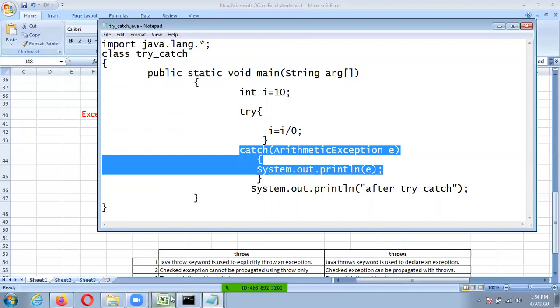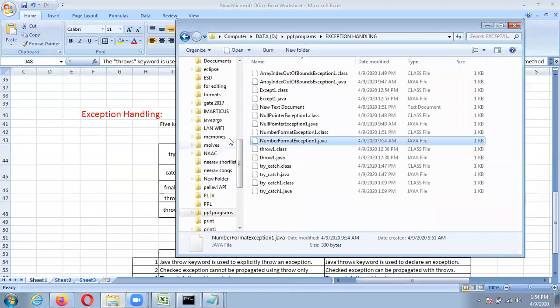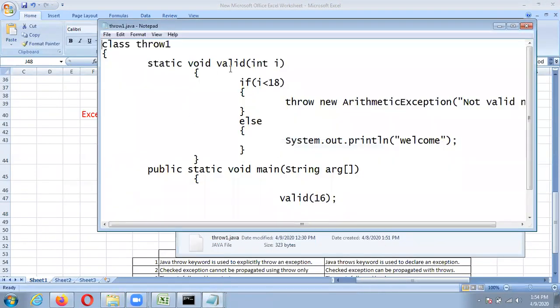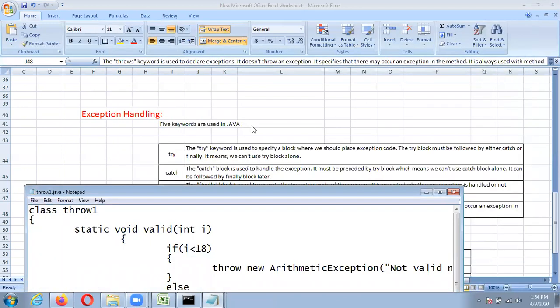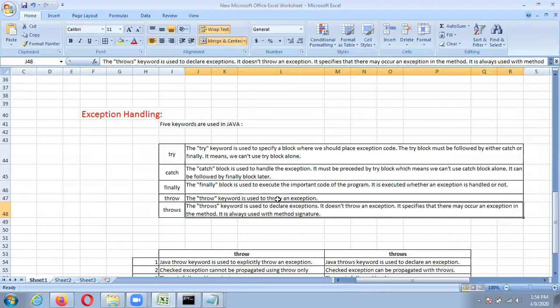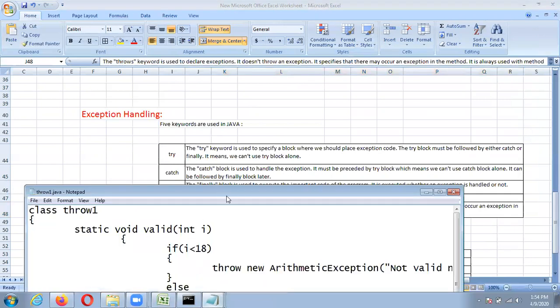After that we'll see throw. Here is the throw keyword. This throw keyword is used to throw an exception. That is what here we are doing, throwing the exception.